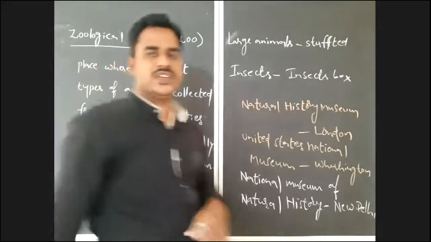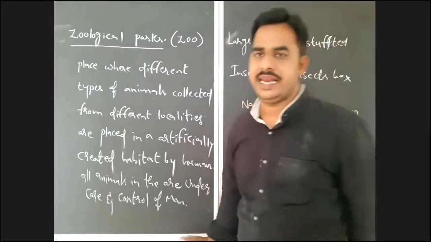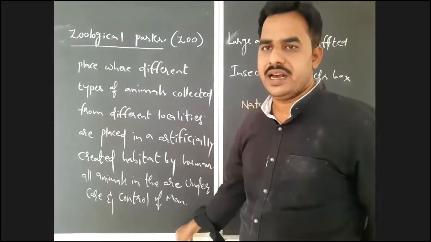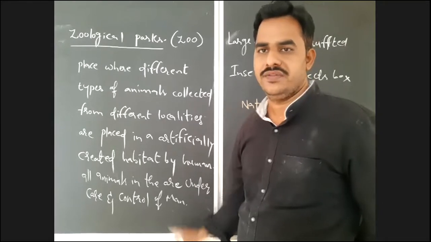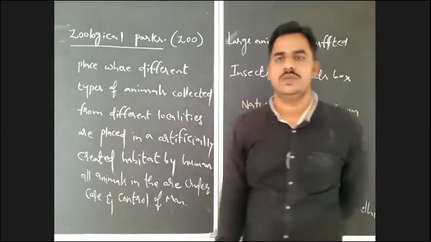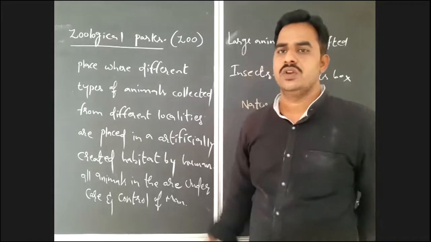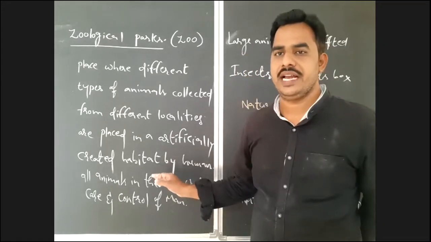So these animals are controlled by the man, and they are protected or conserved by the man here. So all the requirements for the animals in the zoo should be supplied by the man. So it is actually an artificially created habitat.